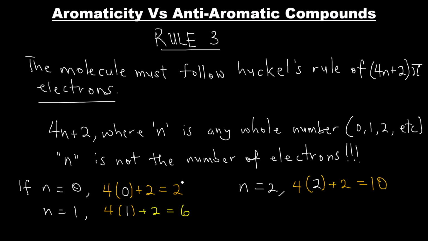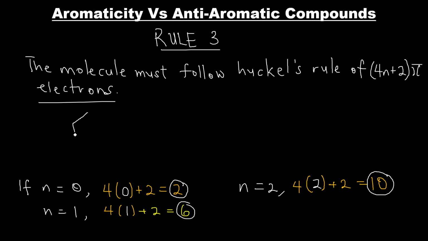So what this means is that if a certain compound has 2, 6, or 10 pi electrons, then that compound is an aromatic compound. That is, if the compound is cyclic, planar, and has this number of pi electrons, then the compound fits to be an aromatic compound. So let's take a second look at our benzene molecule.